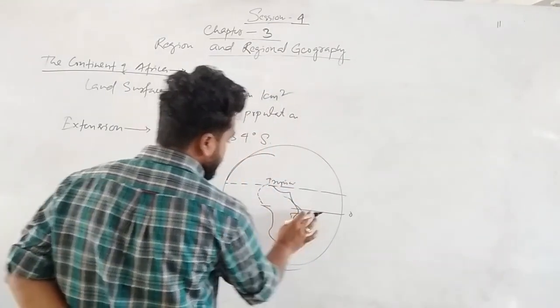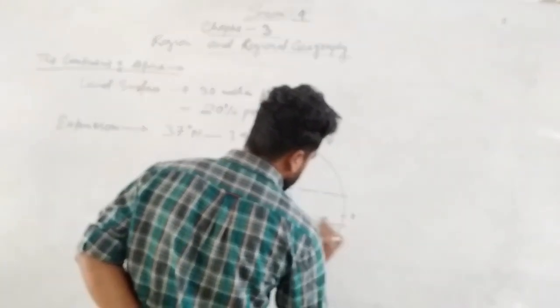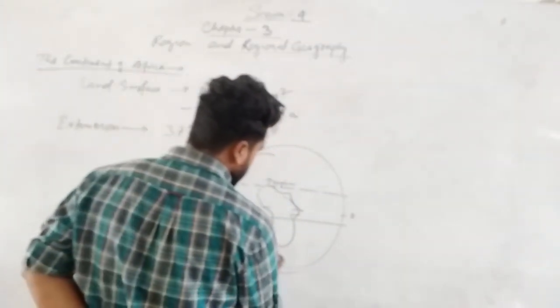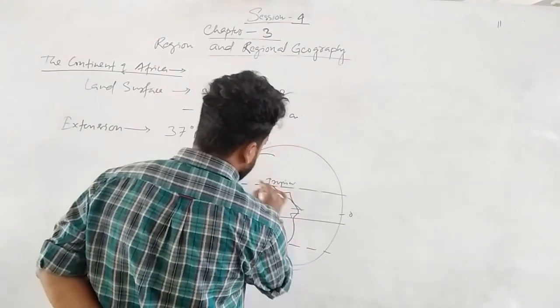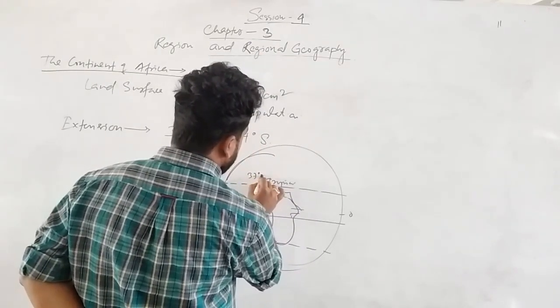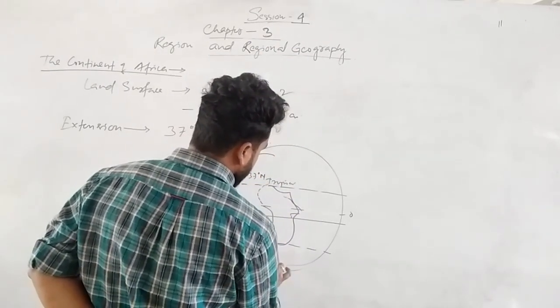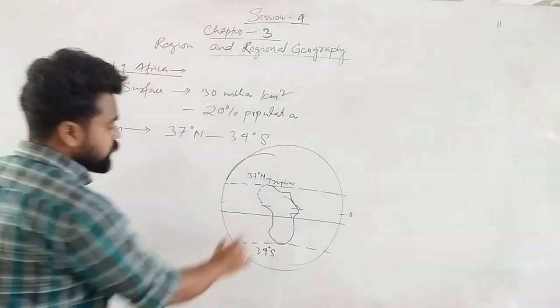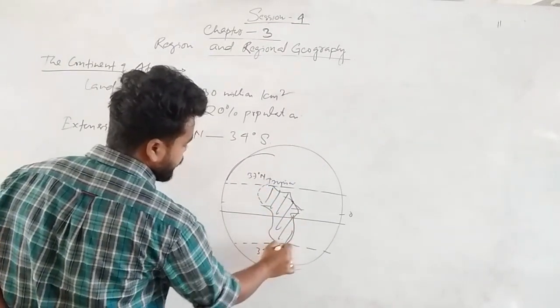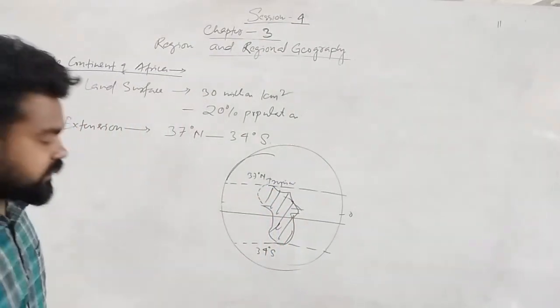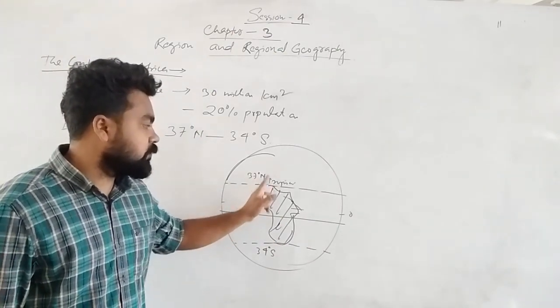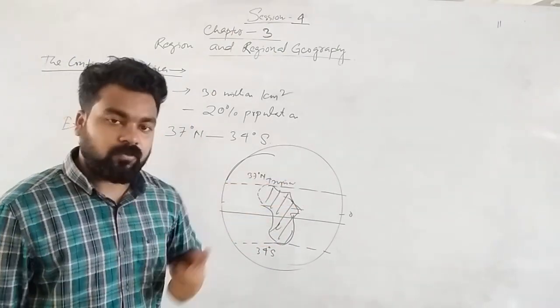The equator is passing through the Congo basin. Congo is also called the Zaire basin, up to this point, that is 37° north, this is 34° south. So in between this region Africa is actually situated. Africa is extending from the north to the south.